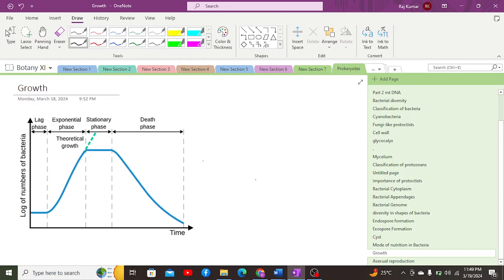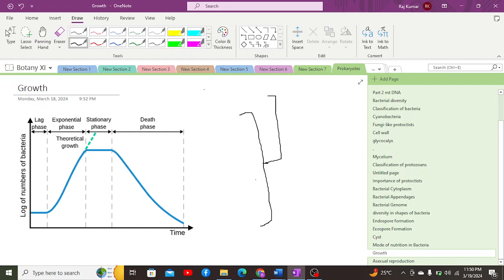Growth in bacteria here refers to the collective growth of the population of the bacteria rather than the size of the bacteria. So here we are going to discuss the growth of bacteria in different phases. Growth of bacteria occurs in six different phases. Generally, we can condense those six phases into four phases, but according to recent research, some microbiologists have classified them into six phases. We're going to discuss them in this manner.